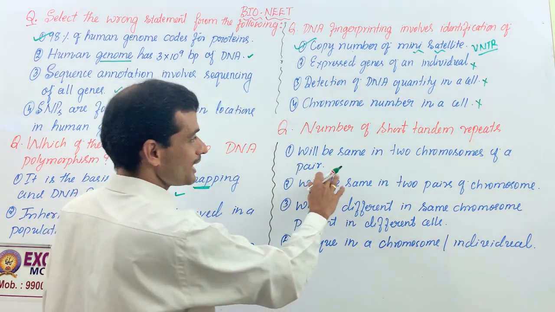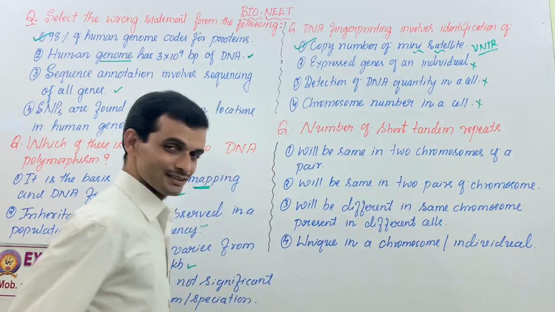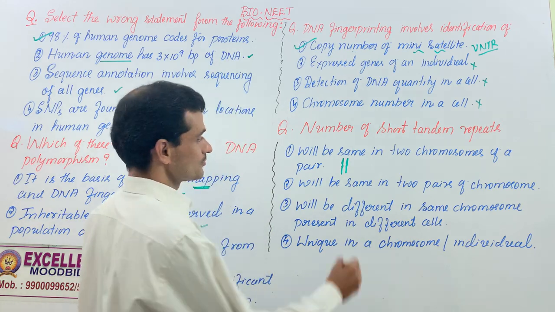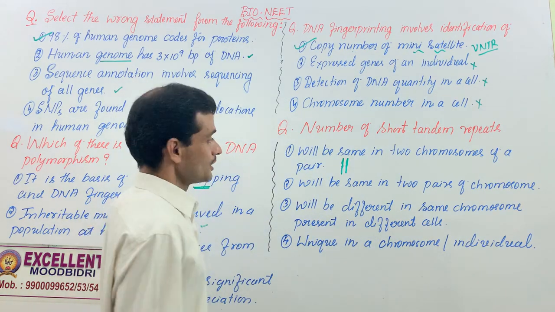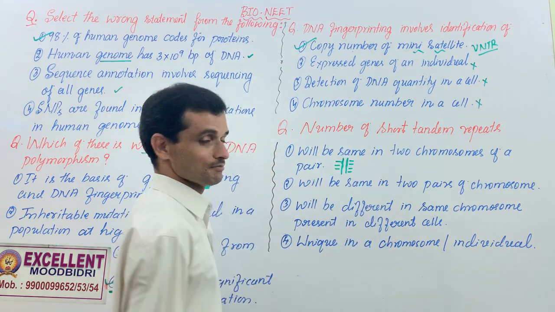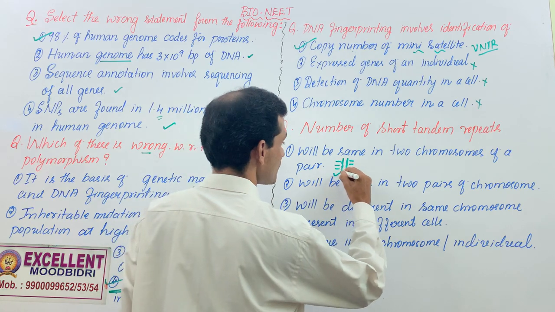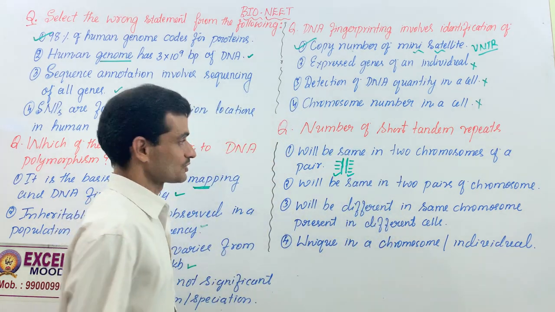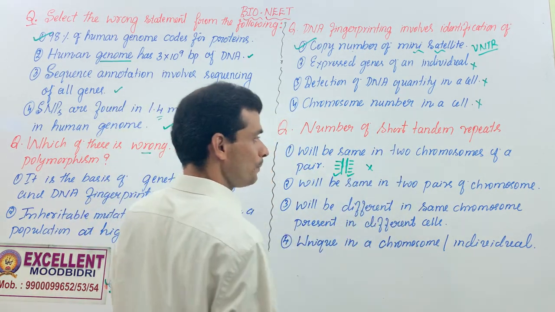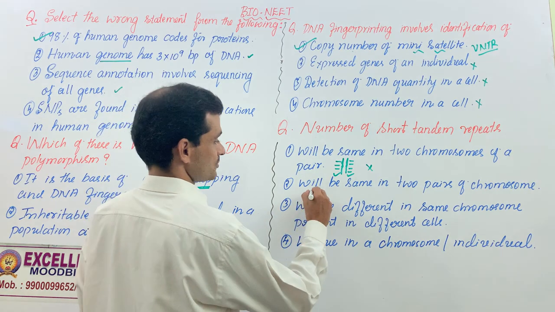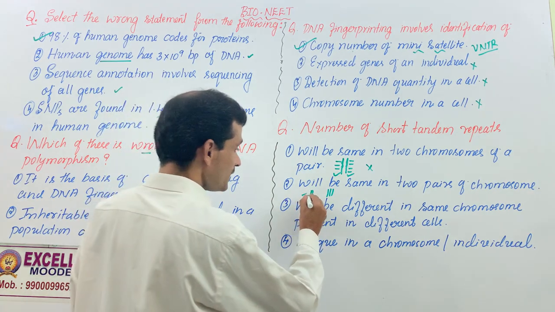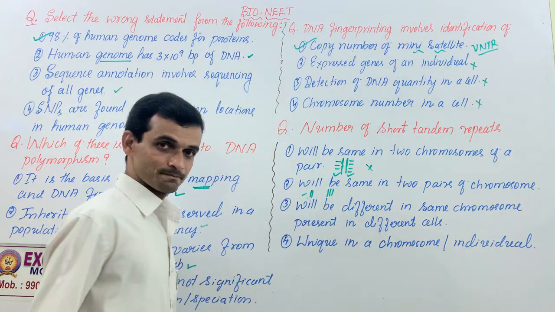Then, will it be the same in 2 chromosomes of a pair? I've got one maternal chromosome and one paternal chromosome, a pair of homologous chromosomes. The number of VNTR in this and the second one will not be the same because this is from father, this is from mother. So this cannot be taken as the correct option here. Will it be the same in 2 pairs of chromosomes? No. I am taking the first pair, the third pair or the second pair. The number of VNTR here in this and this cannot be the same.